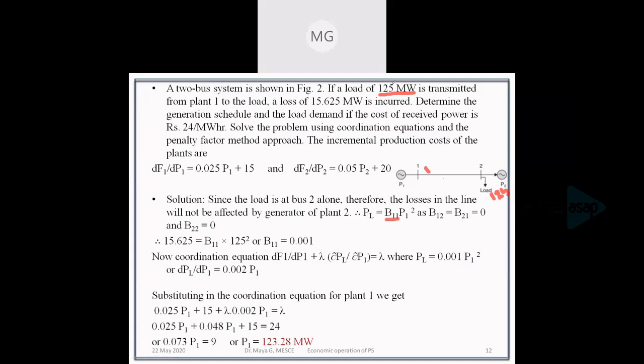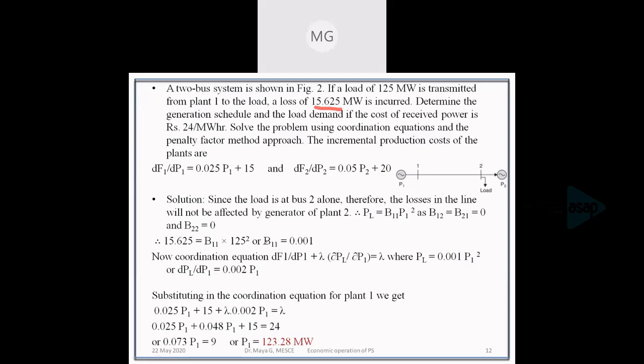So P1 is taken as 125 and PL is 15.625. So 15.625 is equal to B11 into 125 square, and we get B11 as 0.001.